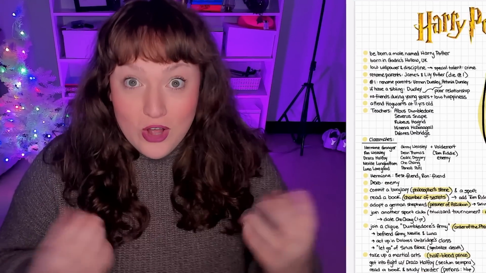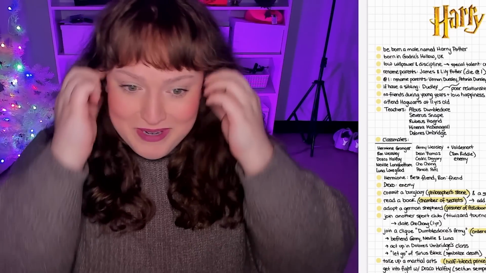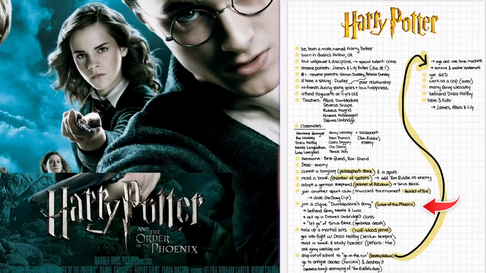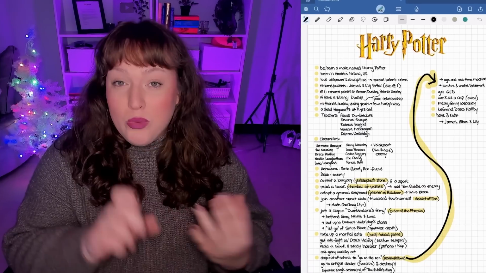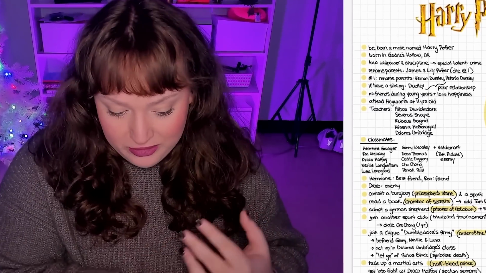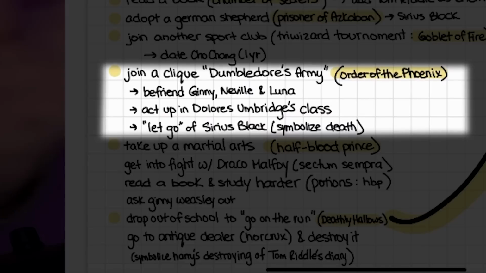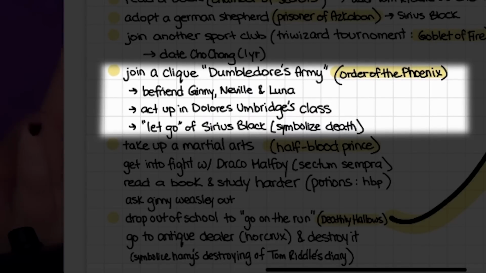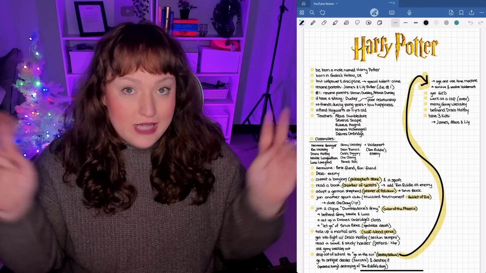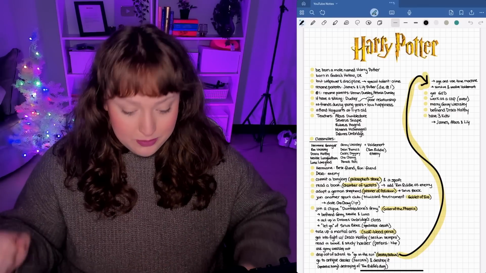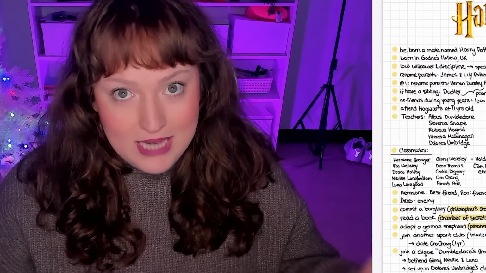Order of the Phoenix is when we're introduced to Dumbledore's Army and Umbridge. I was debating on starting a cult to represent Dumbledore's Army, but then I didn't feel like that was good. So instead, we are going to join a clique and just pretend it's Dumbledore's Army. We're going to befriend Neville, we're going to befriend Luna, and we're going to befriend Ginny here. We're also going to change our professor to Dolores Umbridge. We're going to act up in her class, and we are also going to let go of our dog, Sirius Black, to kind of represent Sirius Black's death.